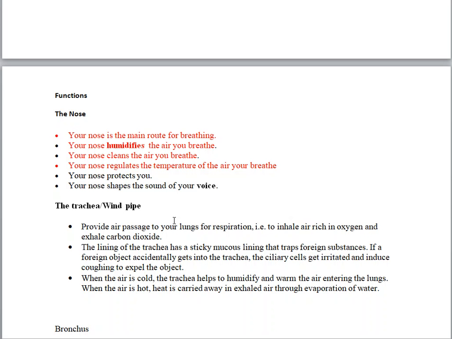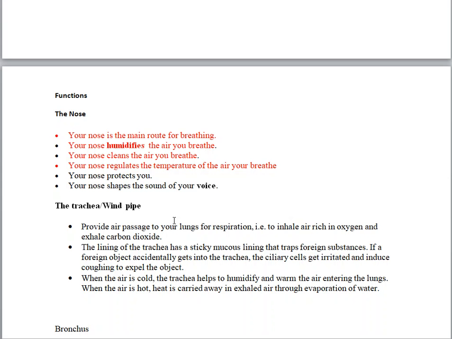So when you inhale the air, it goes direct to the lungs through the trachea, and also when you exhale air, remember the air that you breathe in, which is inhaling, is rich in oxygen, but the air that you breathe out, which is also called exhaling, is rich in carbon dioxide. So the trachea is a passage where air passes to the lungs.